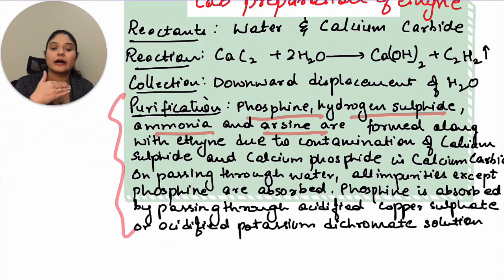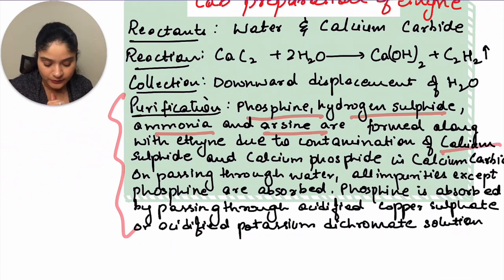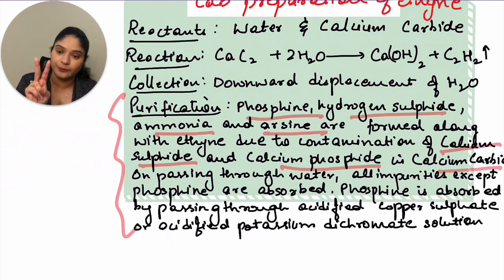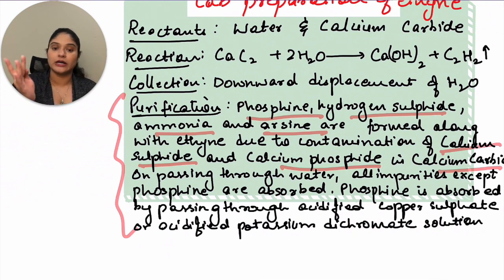Because the calcium carbide that you're using in the preparation contains some impurities, that is, it is contaminated by calcium sulfide and calcium phosphide. Because of this you get phosphine, hydrogen sulfide, ammonia, and arsine as the important impurities which come out along with ethyne.